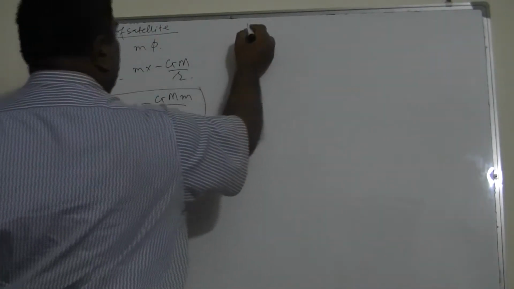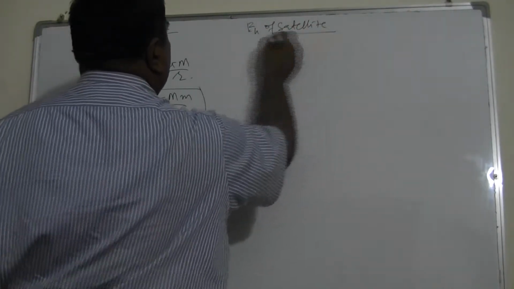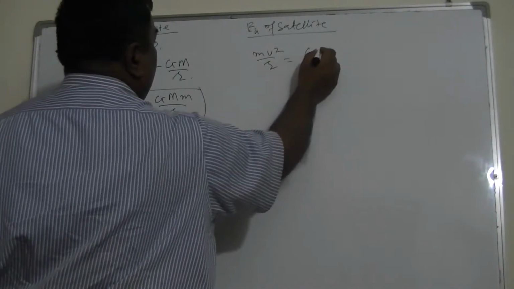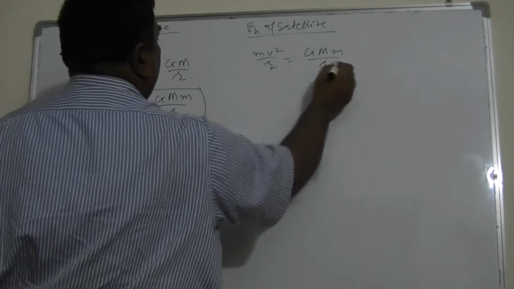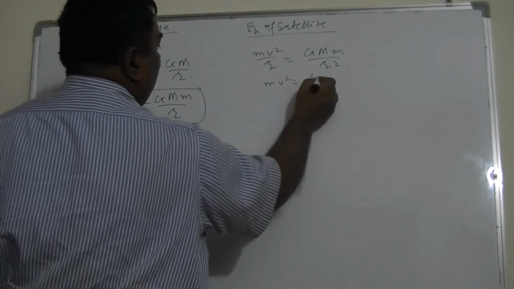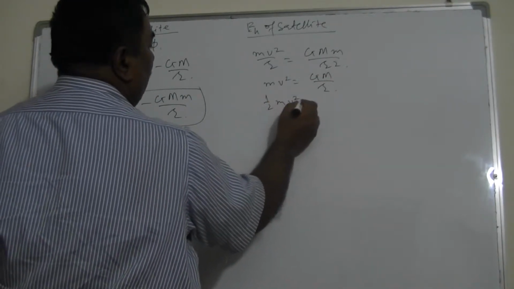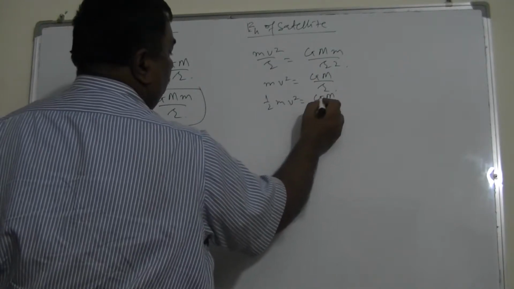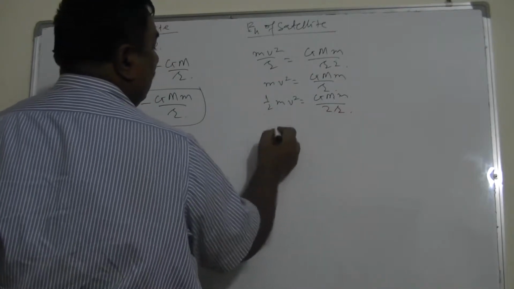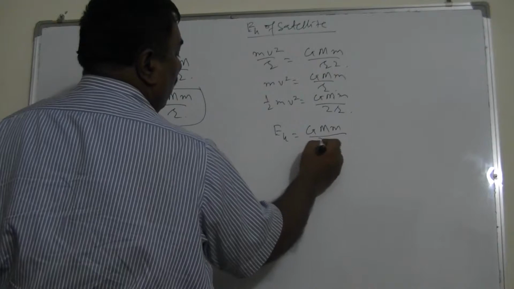Similarly, I can find the kinetic energy of the satellite. Kinetic energy of the satellite is given by just using mv square upon r is equal to GMm upon r square. Do not cancel the r. This is mv square will be equal to GMm upon r. If I put here 1 upon 2 mv square, it becomes GMm upon 2r. So this is nothing but the kinetic energy. So kinetic energy is GMm upon 2r.